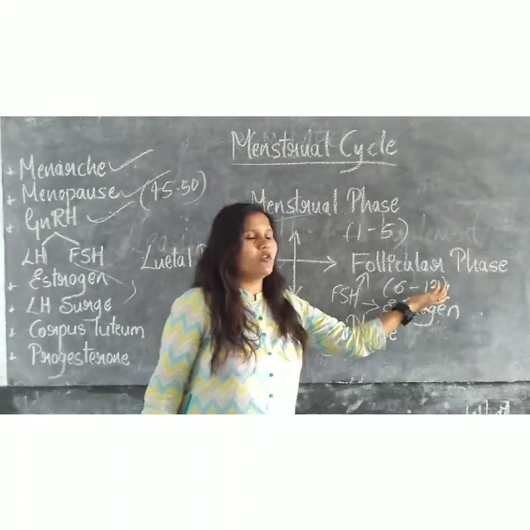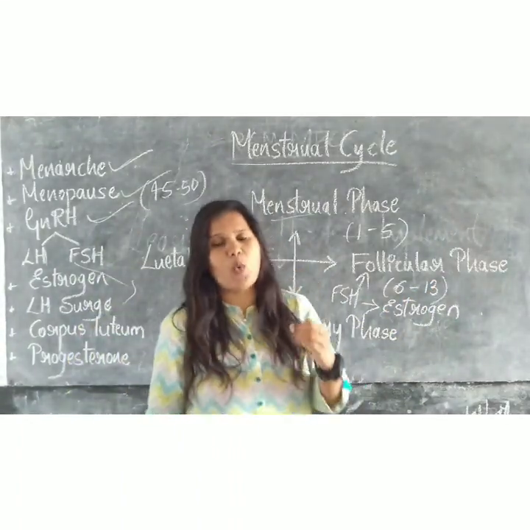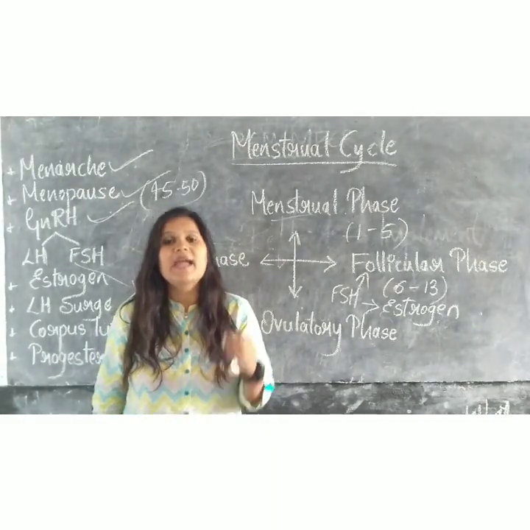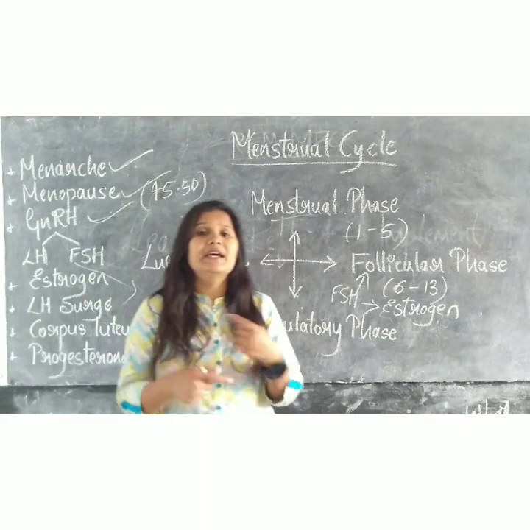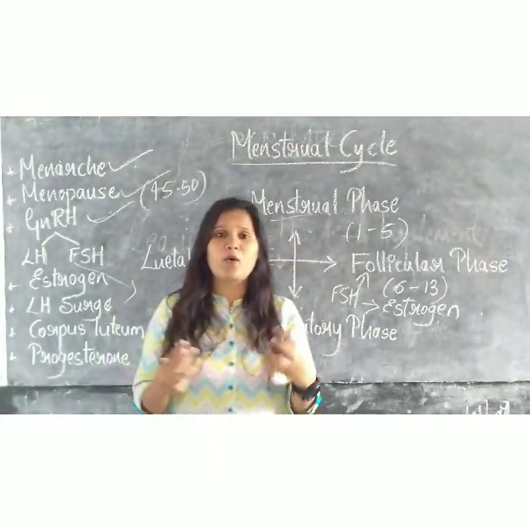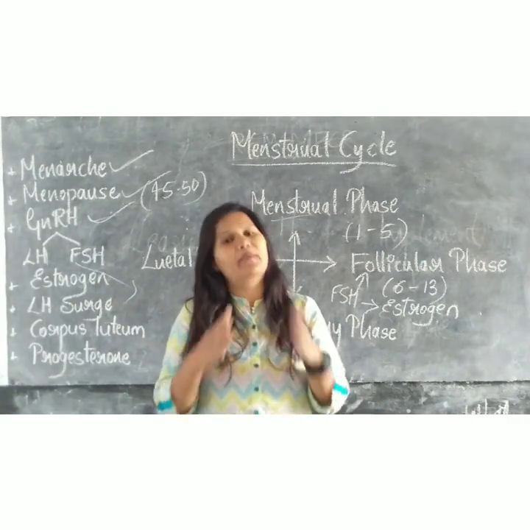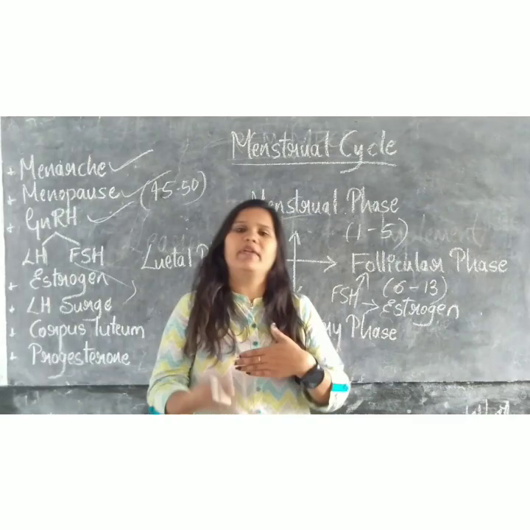In the follicular phase, it is also called the proliferation phase. Why proliferation phase? It is nothing but cell division, where the endometrium regenerates, whereas in the menstrual phase the endometrium wall degenerates or breaks, but in the follicular phase the endometrium wall regenerates.